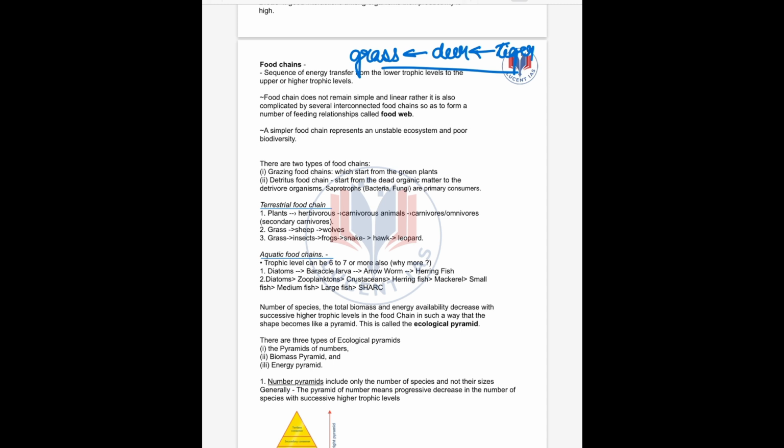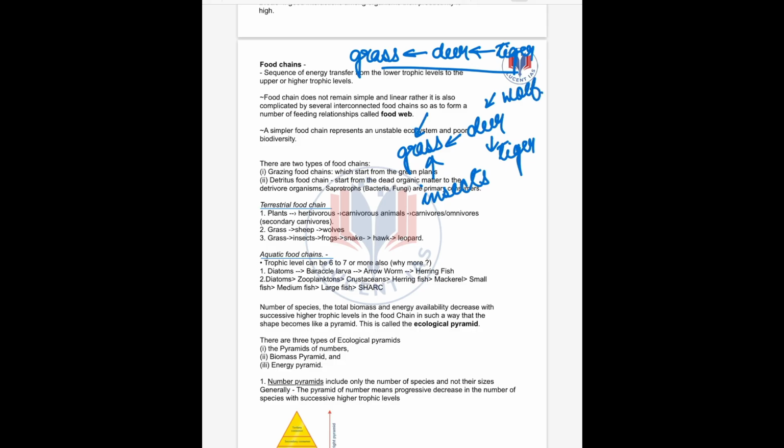But in practice we do not see a simple food chain. We will see a complex food chain. For example, grass would be fed on by deer. This grass will also be fed on by insects. Deer will be fed on by tiger. Deer will also be fed on by wolf.